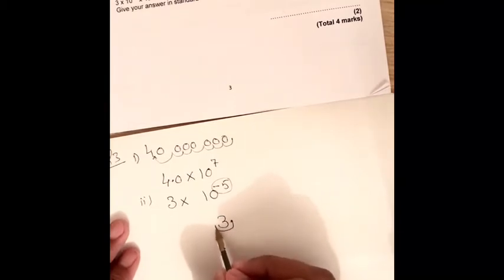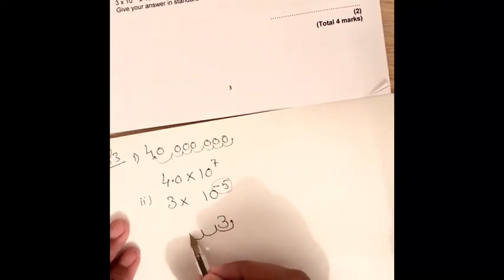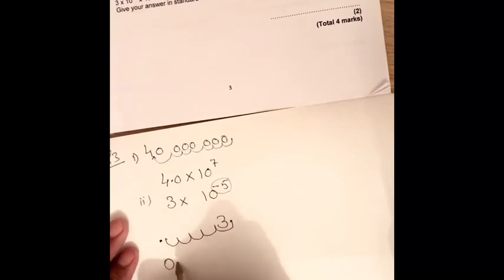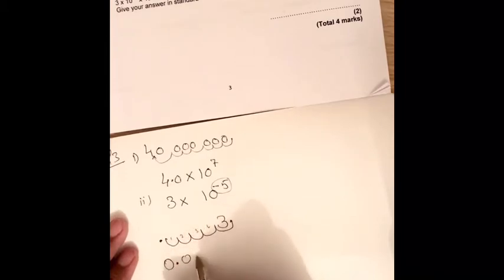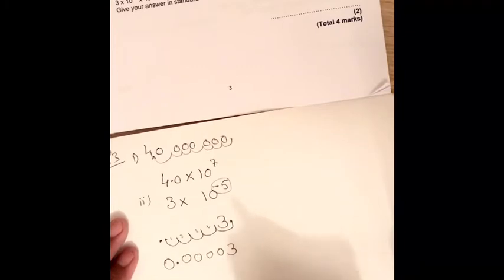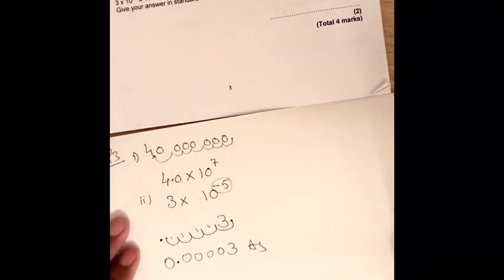That is the first, second, third, 4 and 5, and that becomes our decimal point. So we can write 0 point, how many values here, 1 2 3 4, so 0 0 0 0 3, and this is the ordinary form.